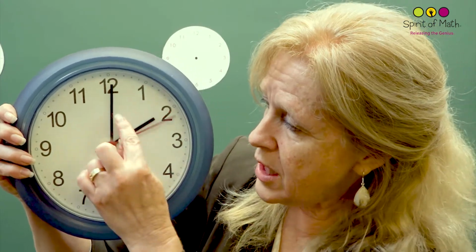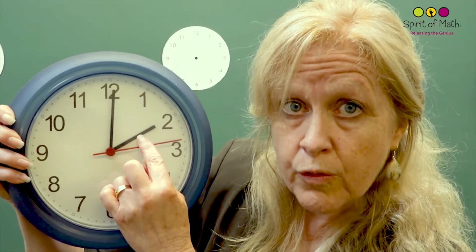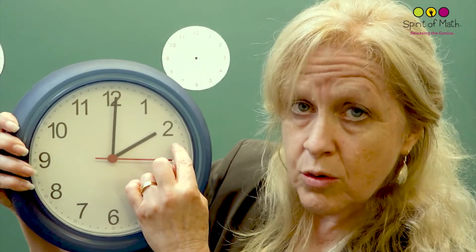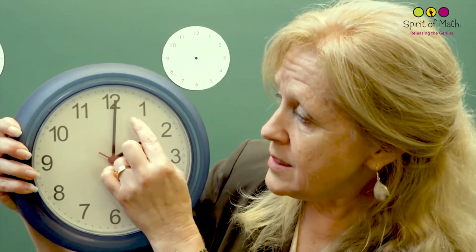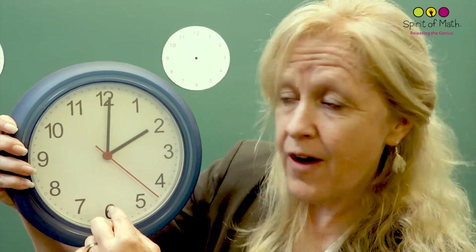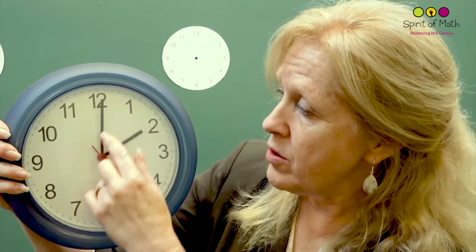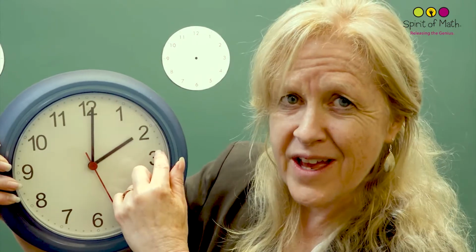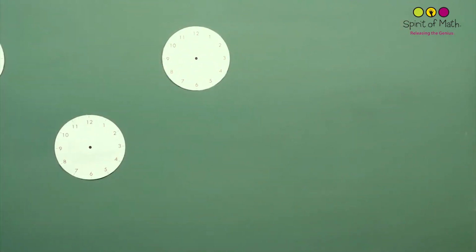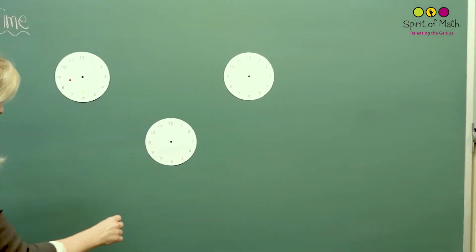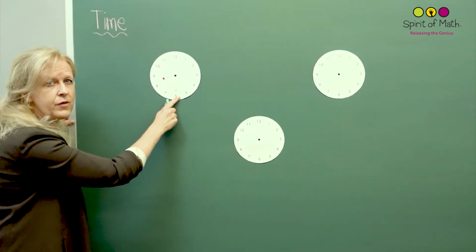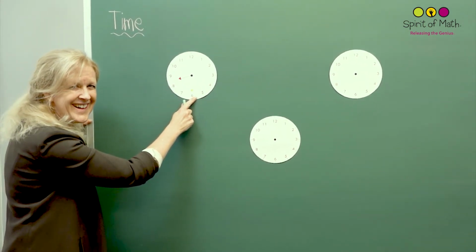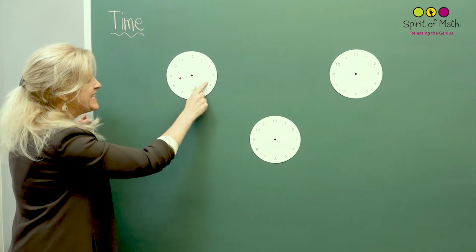So all these hands both move. This one goes in between the two because it's going from 2 to 3, so it's past the 2. It's half past because it's gone halfway around the circle. And notice it went in a clockwise way. All right, so let's try this now up here. And on this one, you can see what we've got here on this clock. If we just come in over here, are you with me now? Excellent. Okay, so you can see this clock.